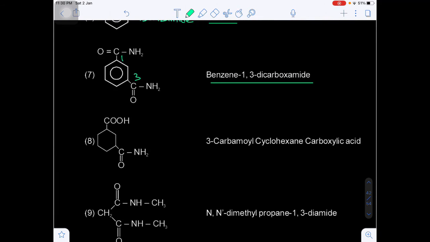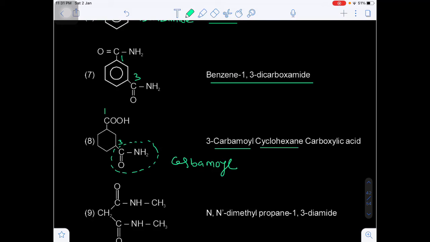Now you see here, amide is there, carboxylic acid is there, so first preference will always be given to the senior functional group, that is the carboxylic acid. So on the third position the substituent will be there. So when the amide group is a substituent, then we can use the prefix carbamyl.